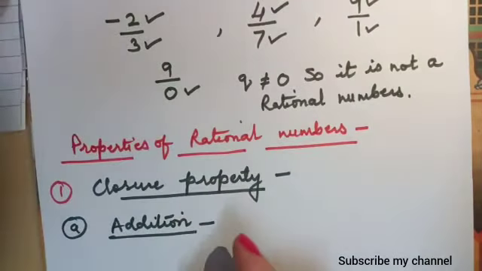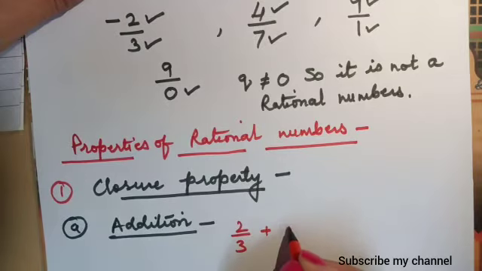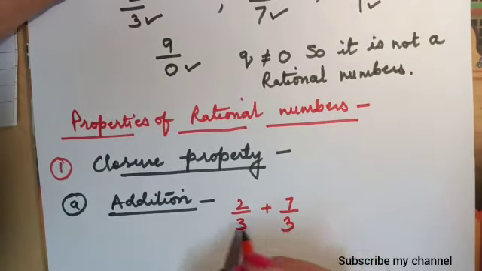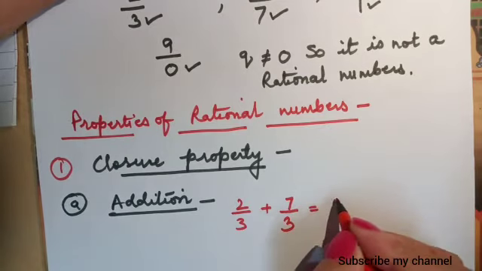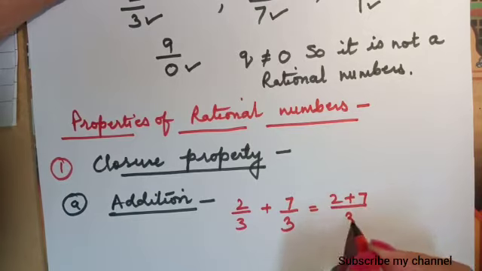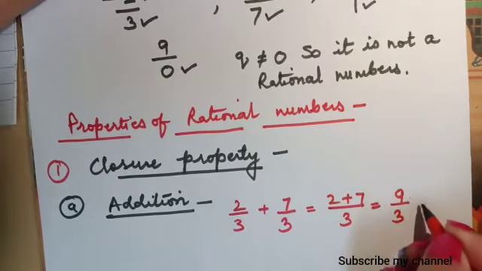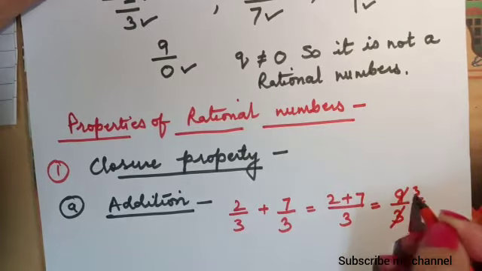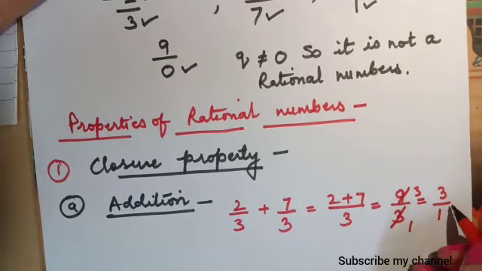Suppose we take two rational numbers like 2/3 plus 7/3. When we add these two rational numbers, what will we get? We will get 2 plus 7 upon 3, which is equal to 9/3. That is equal to 3/1. And 3/1 is a rational number. Yes, 3/1 is also a rational number.